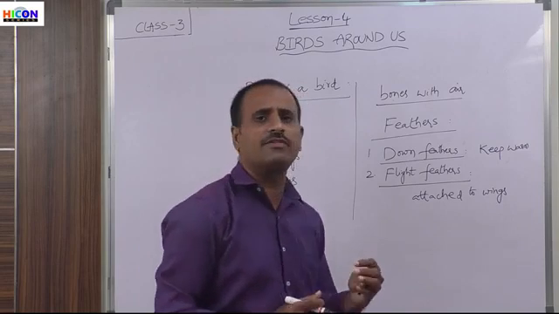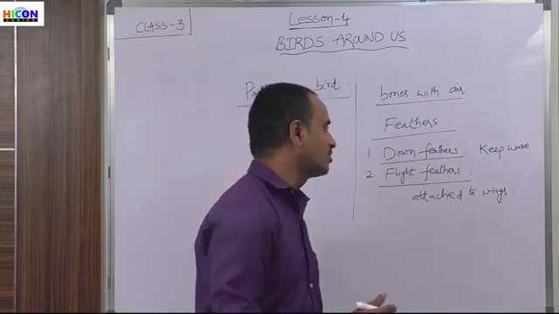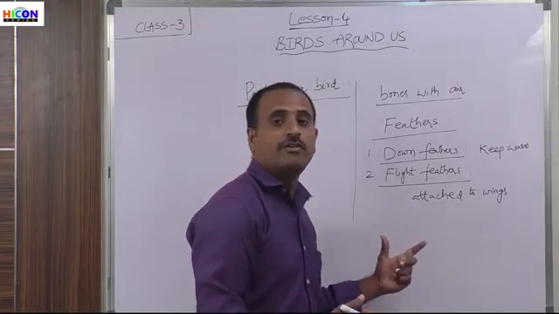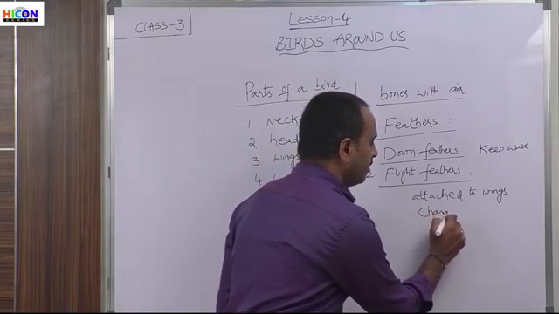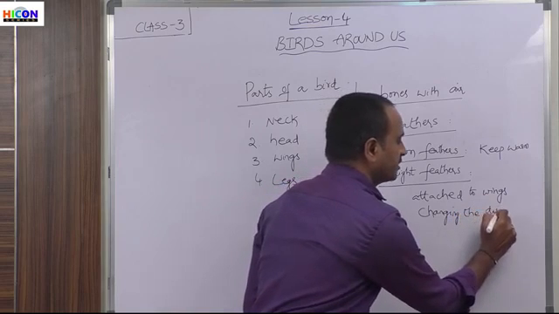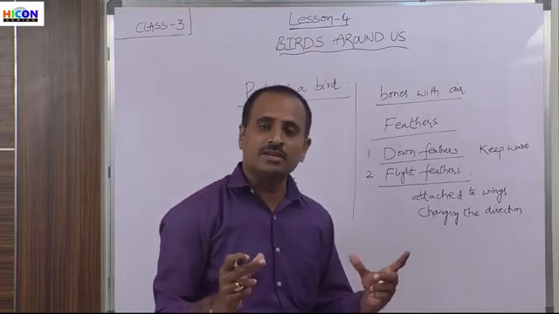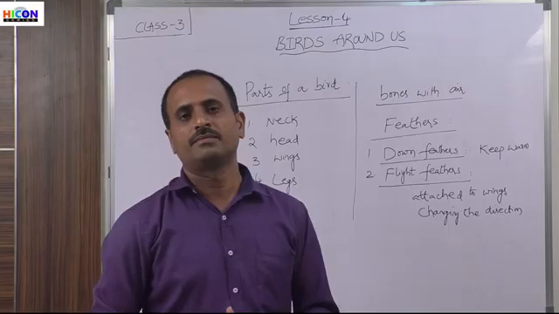These feathers are very long in size and cover the wings and also the tailbone of the bird. And these feathers help in changing the direction while they are flying in the sky. So children, these are the two types of feathers present in every bird.